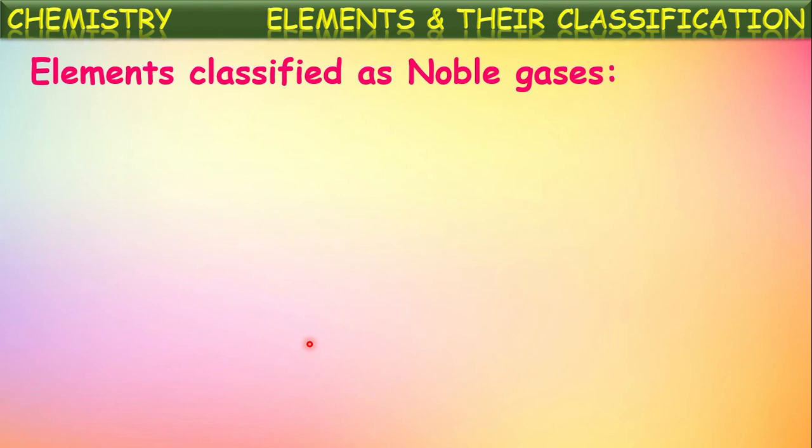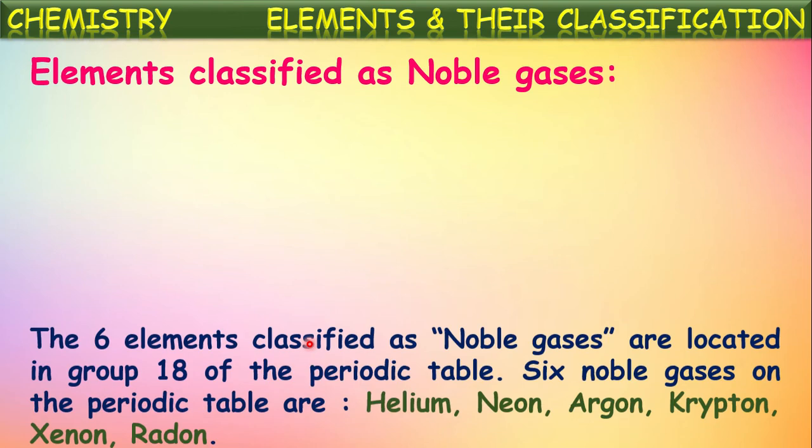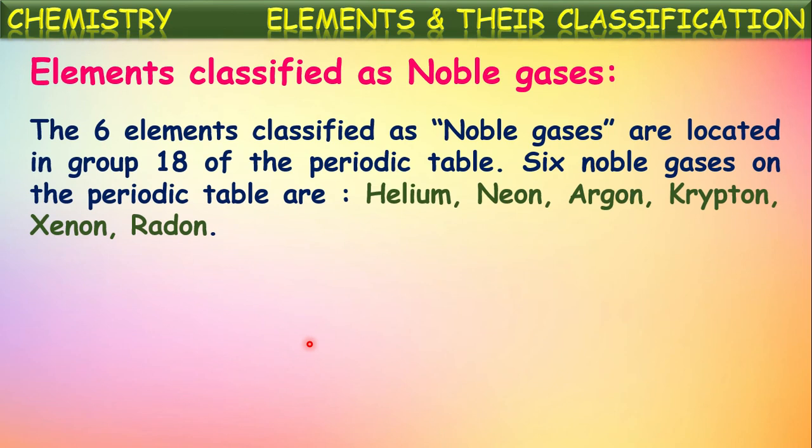And another category among the elements is noble gases. There are certain special gases in the periodic table. The six elements classified as noble gases are located in group 18 of the periodic table.